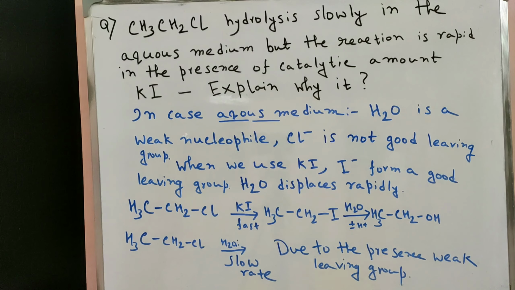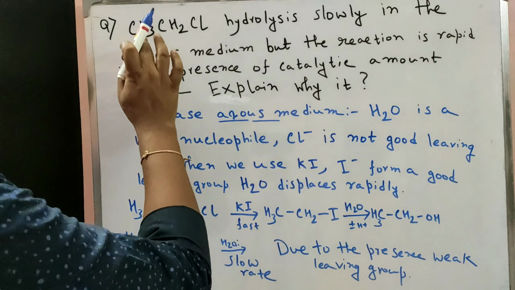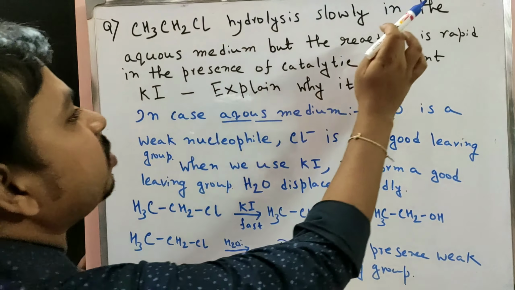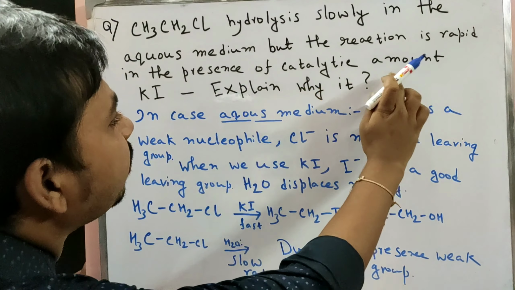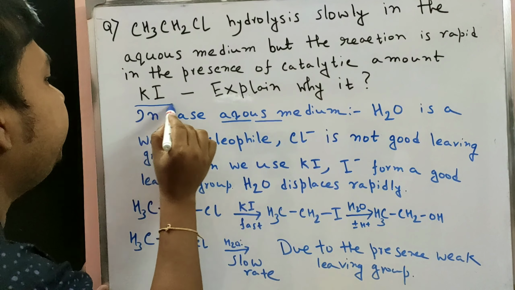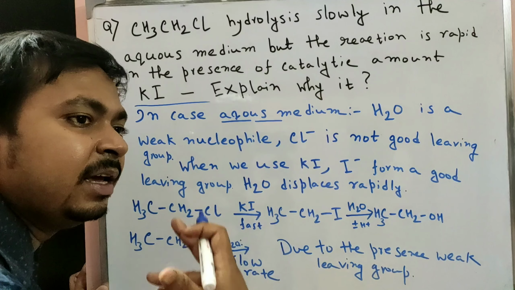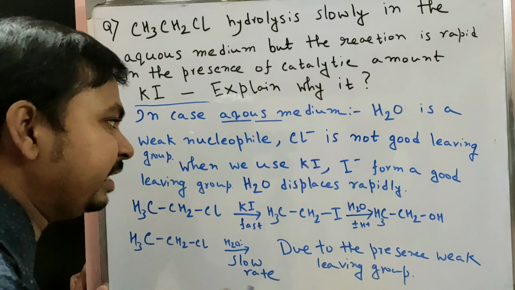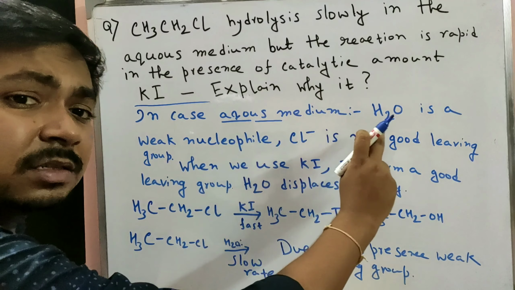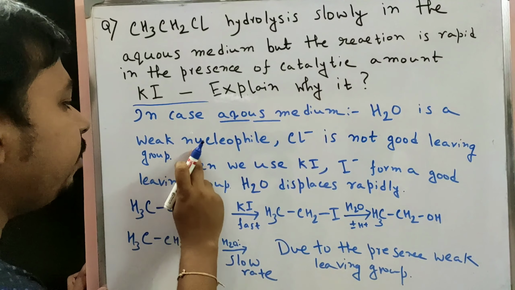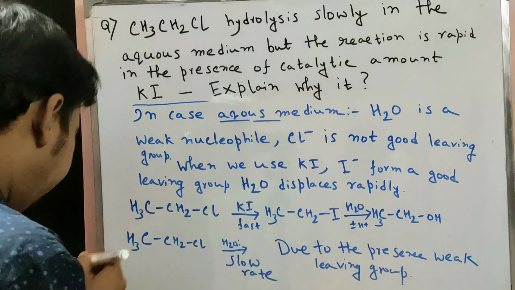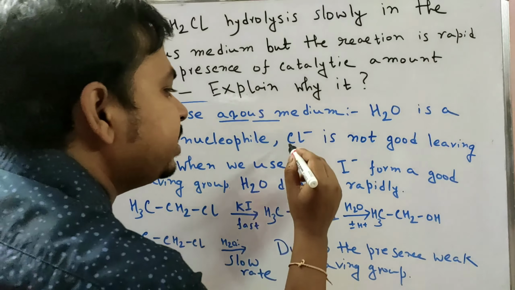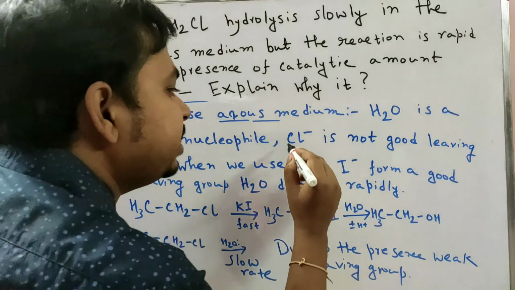Here is a very important question. CH3CH2Cl hydrolyzes slowly in aqueous medium, but the reaction is rapid in the presence of a catalytic amount of KI. Meaning when we use some KI, the reaction rate increases. Why? In aqueous medium, H2O is a weak nucleophile, and Cl is not a good leaving group.